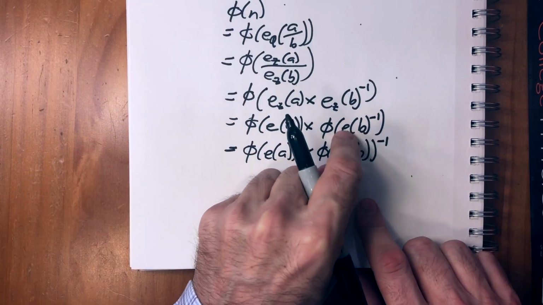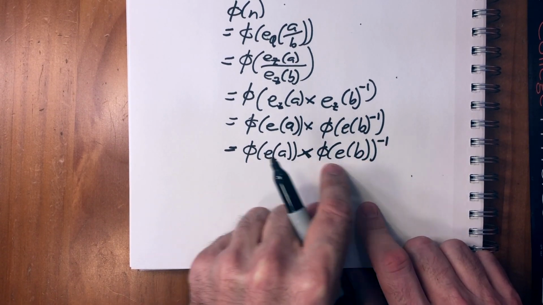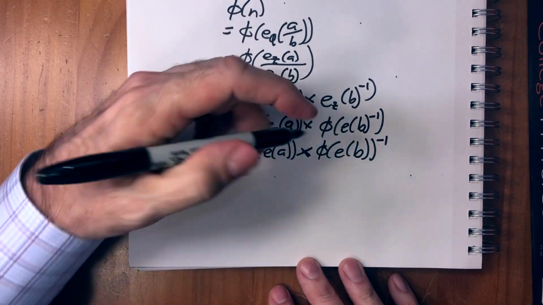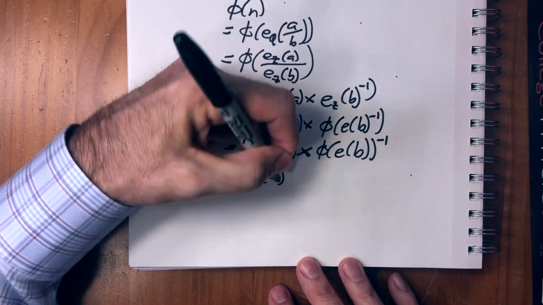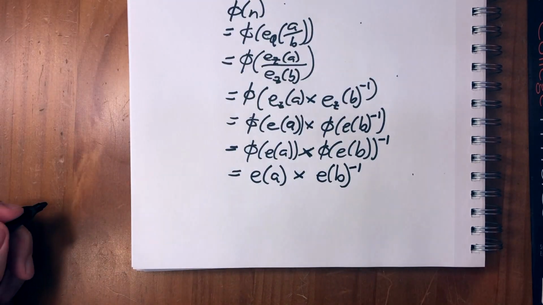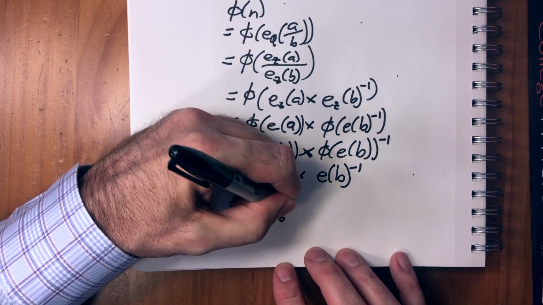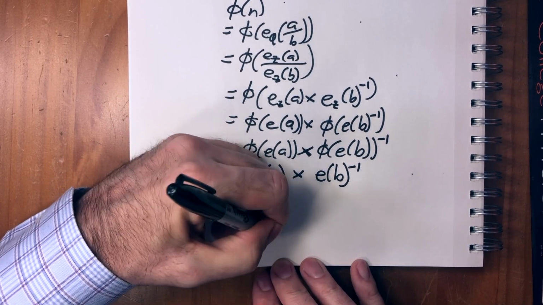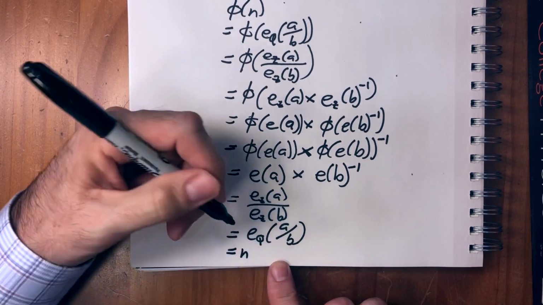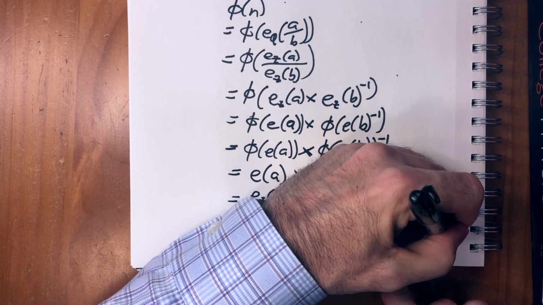So the inverse of the rational number is the same as the inverse of phi. Now, these are both integers, which we know that phi preserves. So phi of e of a equals e of a, and phi of e of b equals e of b. This equals e of a over e of b, that equals e of q of a over b, and that equals n. Therefore, phi of n equals n for n in Q.